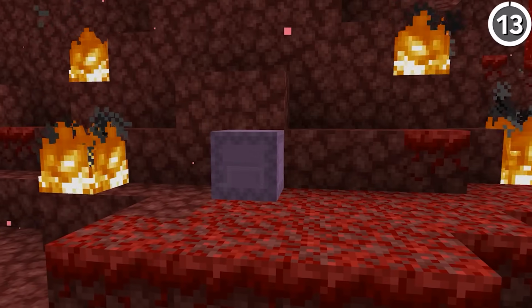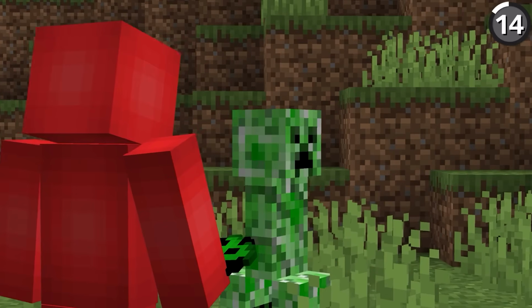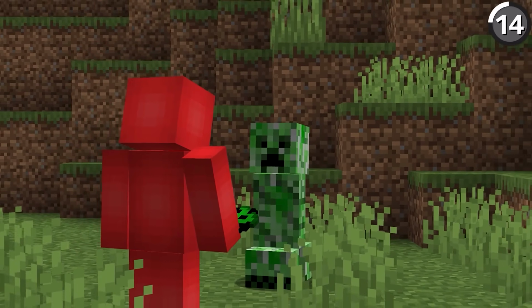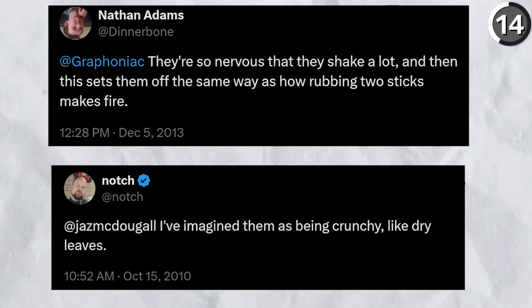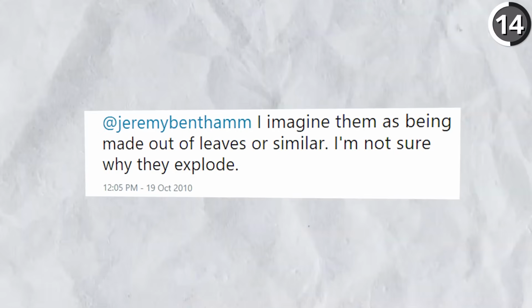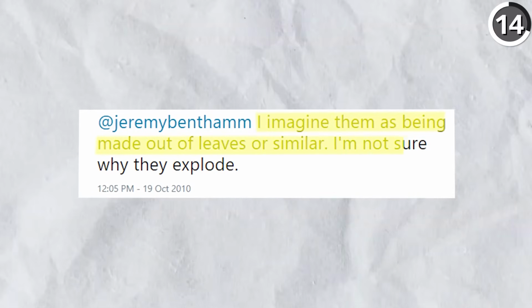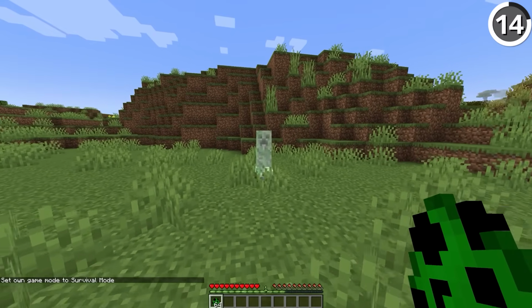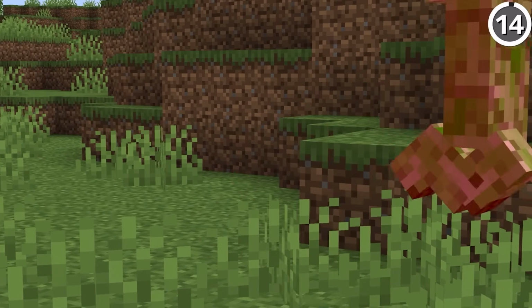Okay, thanks. I know it's hard to believe, but there's some things that the Minecraft movie's getting right, which is that the creeper isn't a reptile or an undead or anything in between, but actually both Notch and Dinnerbone have made statements relating to creepers being plants. And in another tweet, Notch said, "I imagine them as being made out of leaves or similar, and I'm not sure why they explode." So that strange bushy-like creature that sneaks up on Jason Momoa might be the closest thing we have to the realistic depiction.